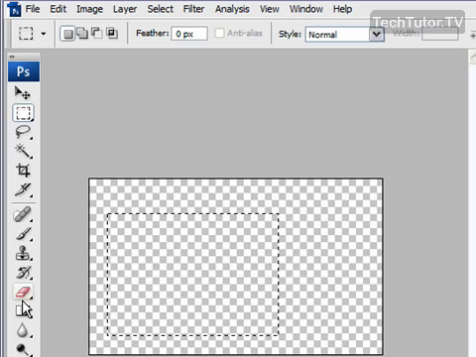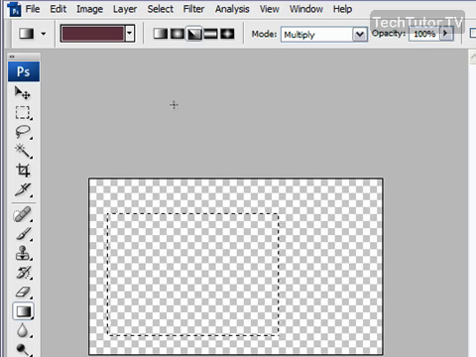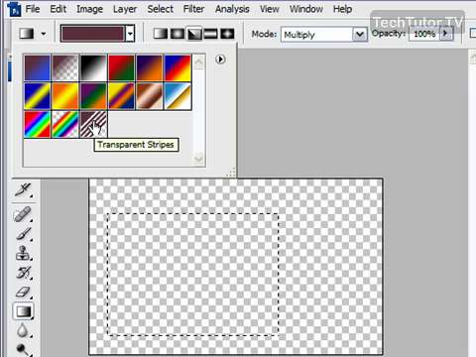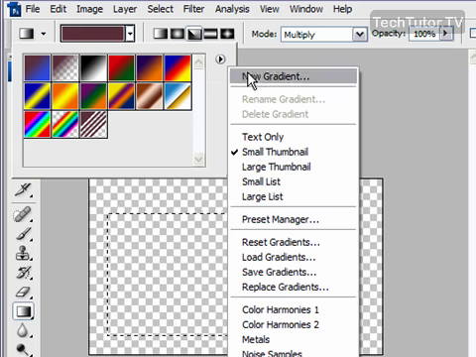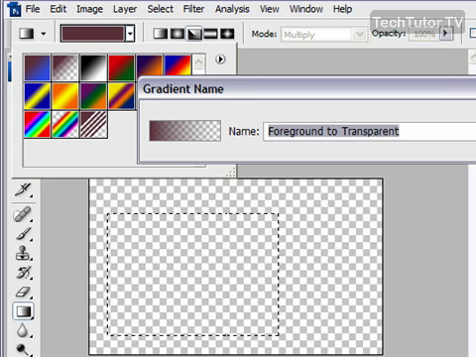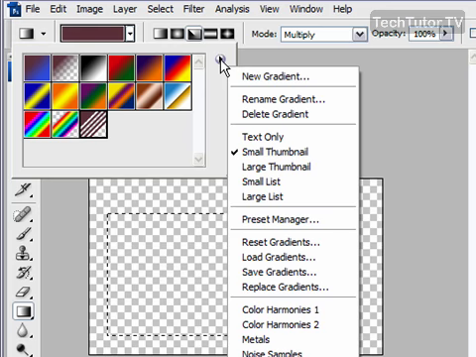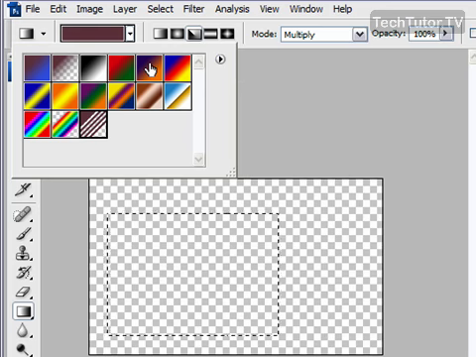I'm going to click my gradient tool again, so I have my options active up at the top. If I click on my options drop-down list, I can choose from a couple of preset gradients that I have. I also can use this button here, and I can go to new gradient to name a gradient that I've created, or I can go through and look at all the individual gradients.